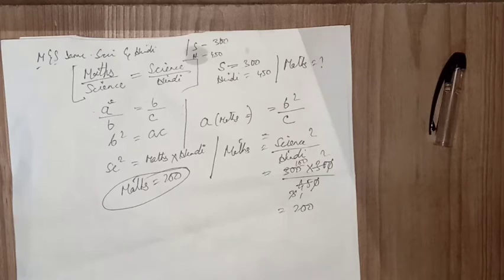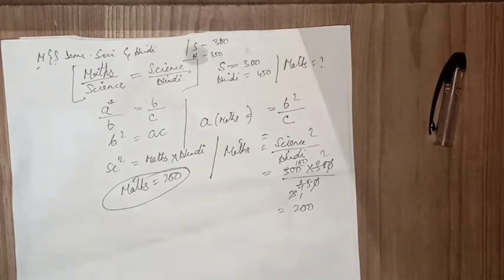Fine. One more question is there, a rotation question. Suppose a planet rotates around its axis 5 times in 24 hours.